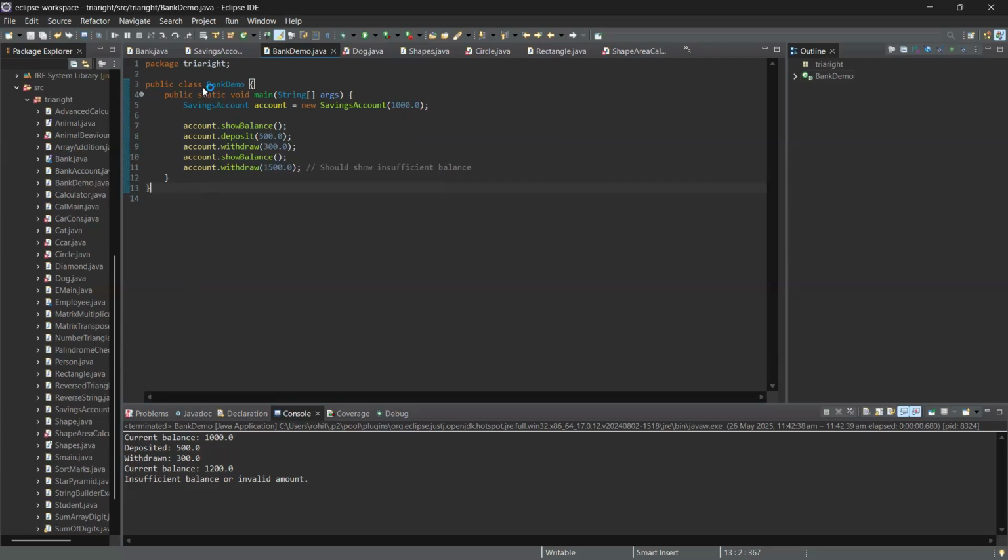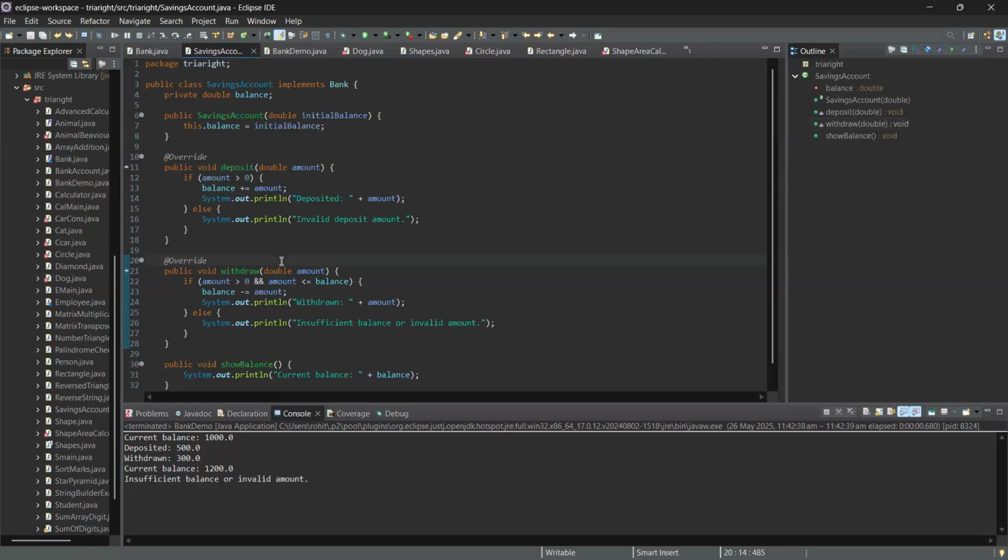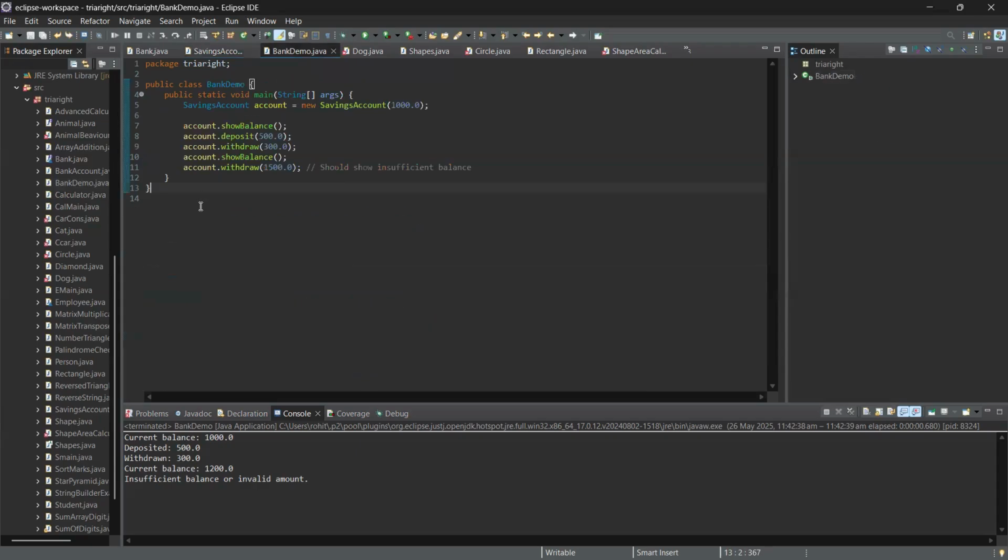Now the account dot deposit method. We have seen that the deposit method was there: if the amount is greater than 0, the amount is added to the balance. If the deposit amount is 500, then similarly the withdraw method will withdraw, and the total amount will be 1500 here.